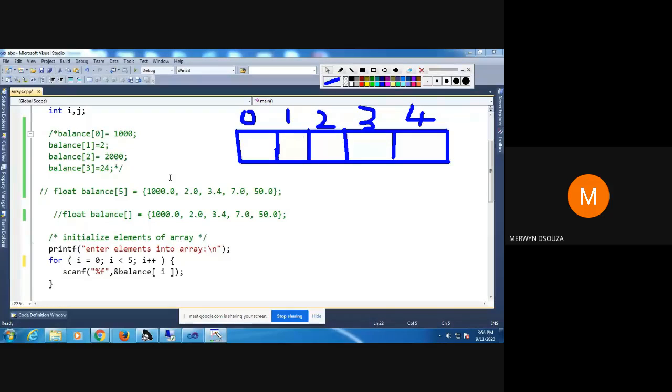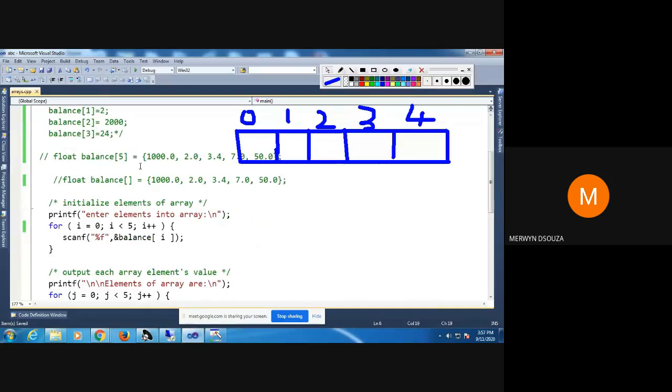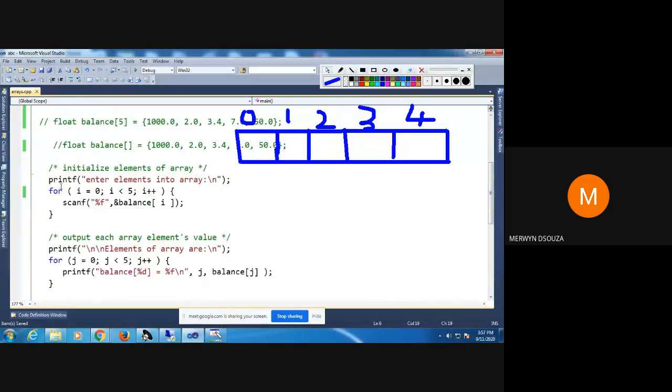Remember, this is our balance array. I'll make it 5 again. Now see here how the for loop works. I hope you understand what this printf statement does, so I'm not going to explain that.